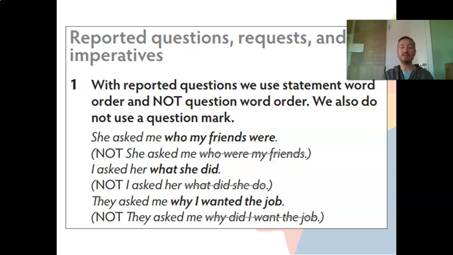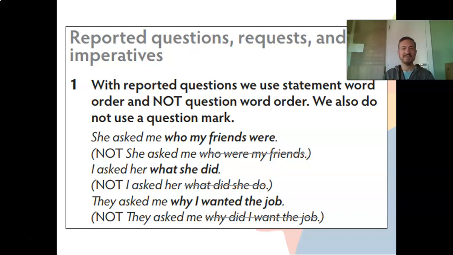Okay? Number 3. They asked me why I wanted the job. Not, they asked me why did I want the job. So here I don't use any auxiliary. I don't use a question word order. I use a statement word order. They asked me why I wanted the job. And what would be the direct speech here? For example, why do you want the job? If two people asked me, for example, Adriano, why do you want the job? So they asked me why I wanted the job.